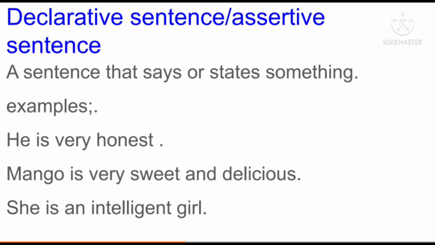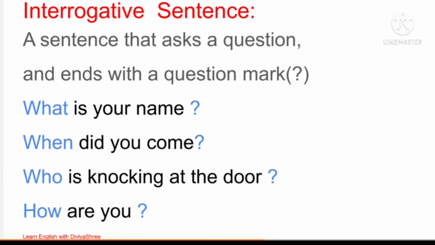Alright. In the same way, when we move towards interrogative sentences, as the word interrogative suggests, it is a sentence that asks a question and ends with a question mark. Interrogative sentences are used to ask questions and they always end with a question mark.